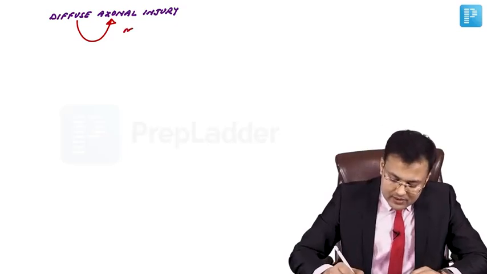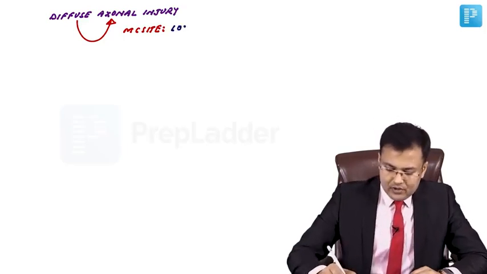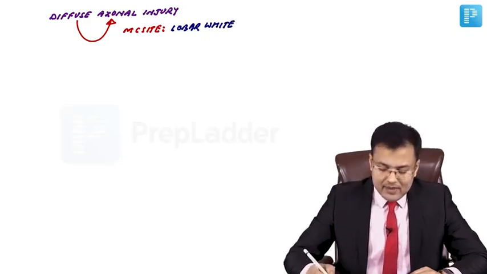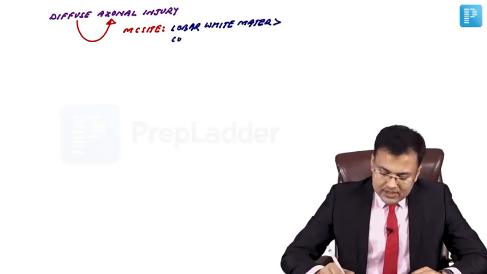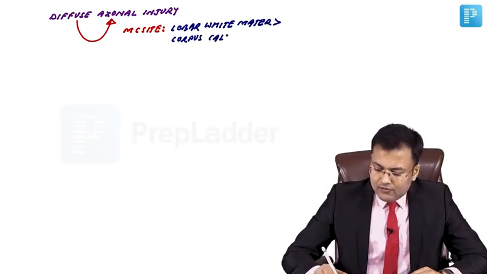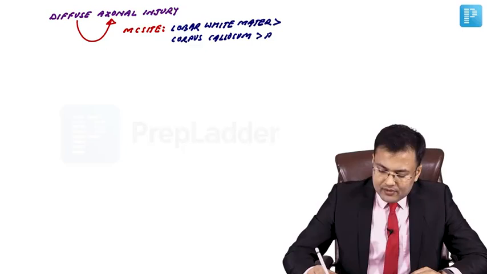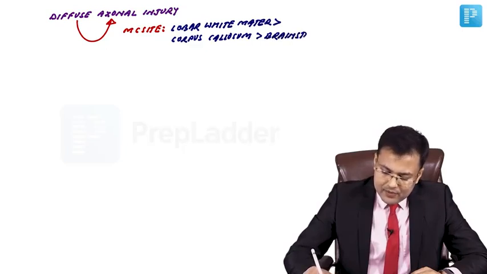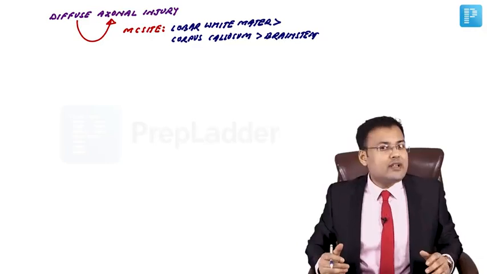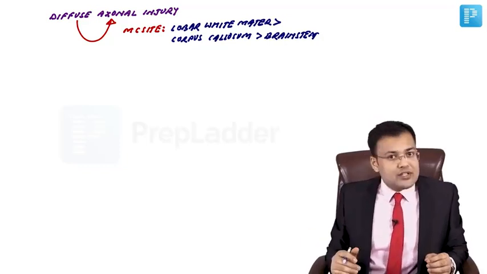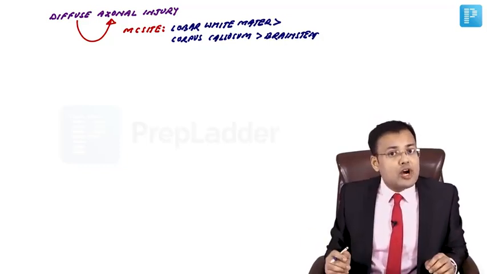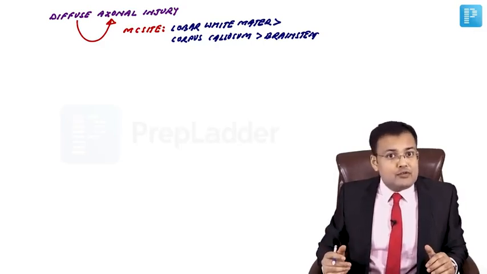What is the most common site? The most common site is lobar white matter, specifically at the junction of white matter and gray matter. So it is lobar white matter, followed by corpus callosum, followed by brainstem. Generally these patients are brought to the emergency in a vegetative state. These patients have loss of consciousness. We send these patients for NCCT head and NCCT is normal. How do we make the diagnosis of diffuse axonal injury?